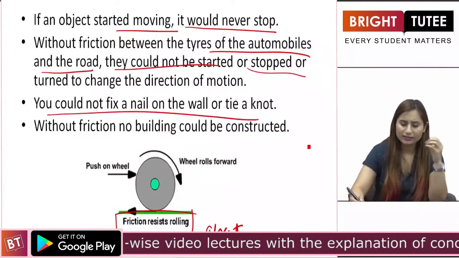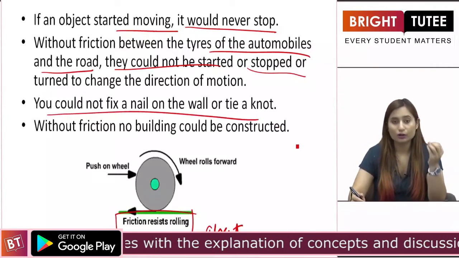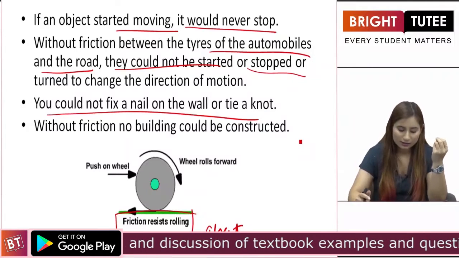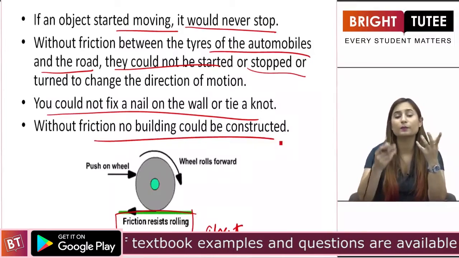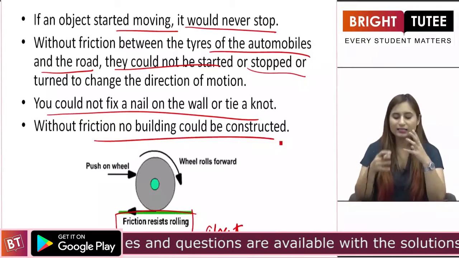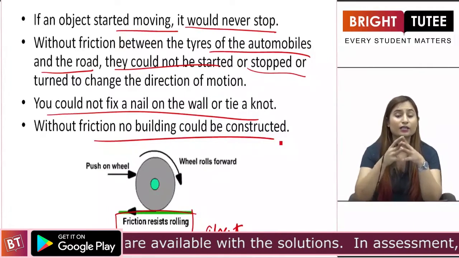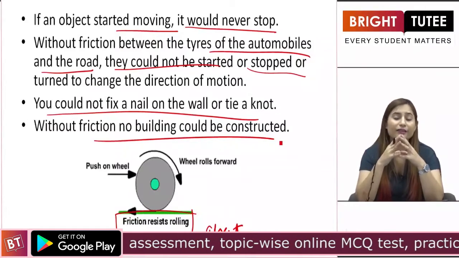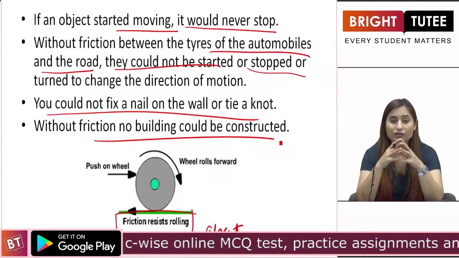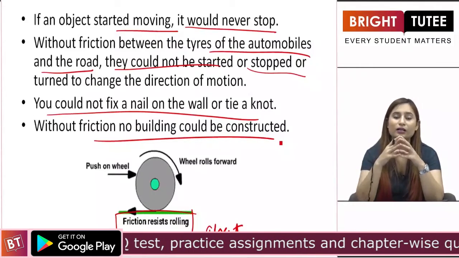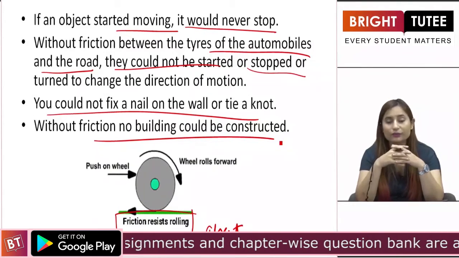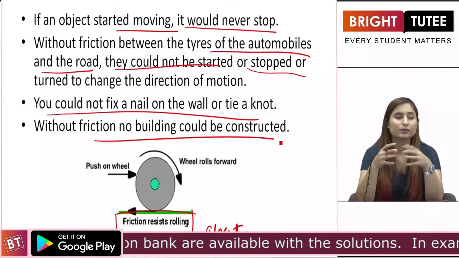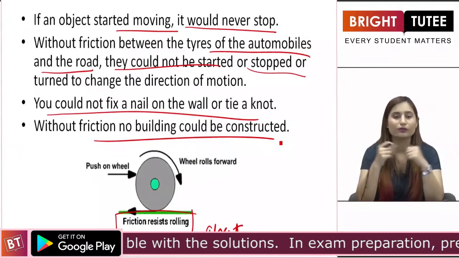You could not fix a nail on the wall or tie a knot. The knot remains tied due to the force of friction, and without friction no building could be constructed. So these are some of the very important applications of friction, due to which we understand that friction is very, very necessary to us. Without friction, our basic needs will not be fulfilled. We would not be able to walk, we would not be able to drive a car, we could not play, because the objects once started moving can never be stopped without friction, right?